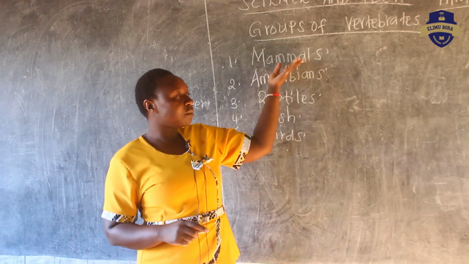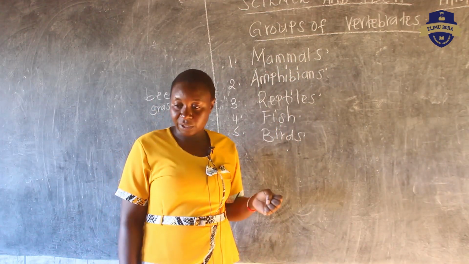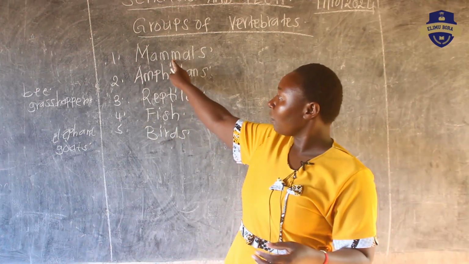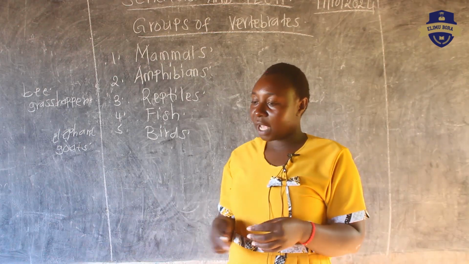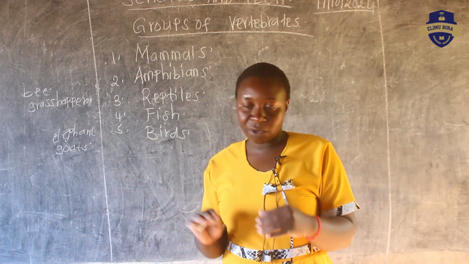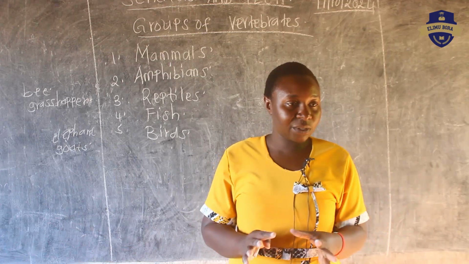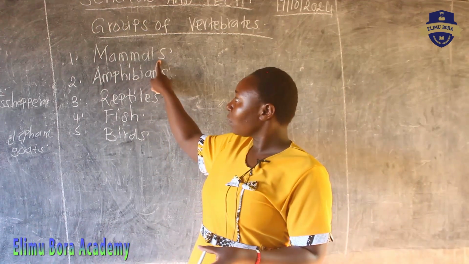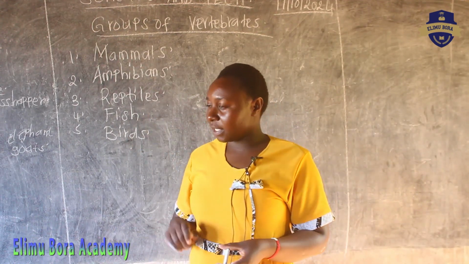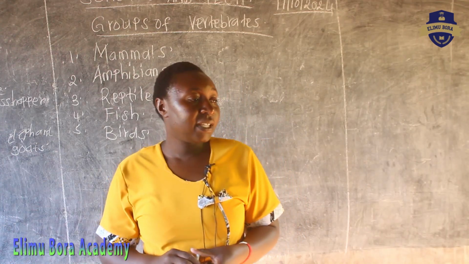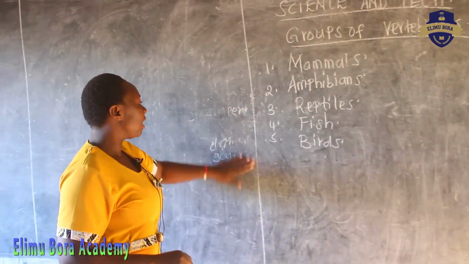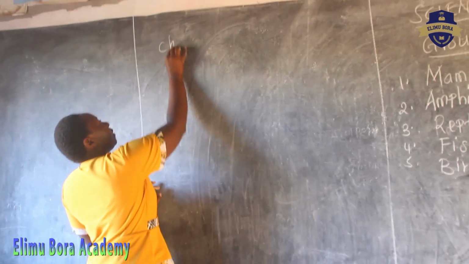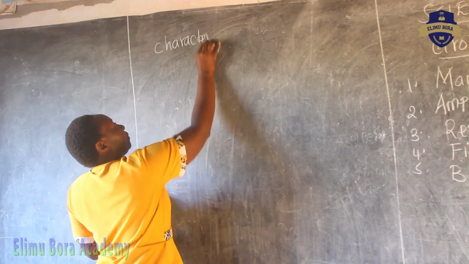So let us now start with the mammals. We want to look at the mammals. What are these things that the mammals are having in common that makes them to be in that group of mammals but not reptiles? Are we together? Why do we put the mammals together? What do the mammals share together so that they have been put in the same group? Why are the mammals not in the same group as birds? Why don't we have mammals the same as the fish, despite that all of them are living things? So we want to look at those things that make the mammals to be in the same group. So those things are called the characteristics. Can you say characteristics? Everybody?